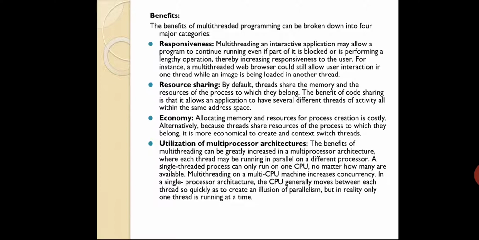A single-threaded process can only run on one CPU, no matter how many are available. Multi-threading on a multi-CPU machine increases concurrency.